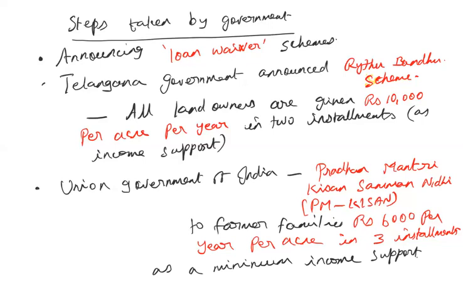The next problem faced by the farmers is how they sell their commodities in the market. Till they sell the commodity in the market and get a fair price for their produce, the problem of the farmers will not end. So the next problem faced by the farmers is in marketing their produce. That is agricultural marketing in India, which I will take up in my next class.